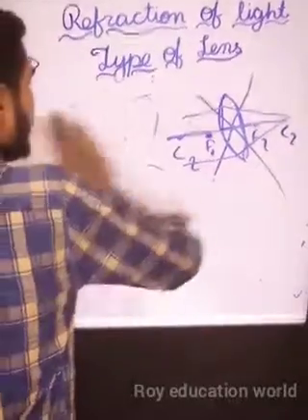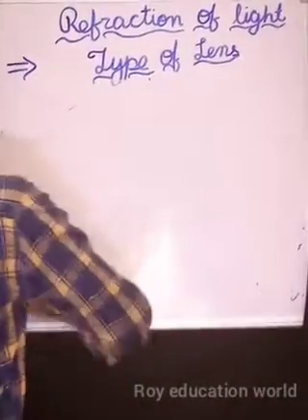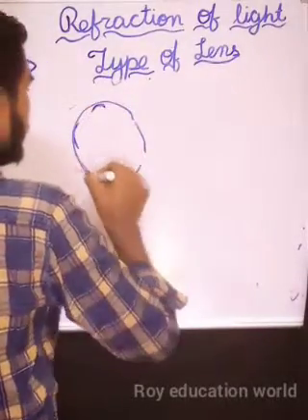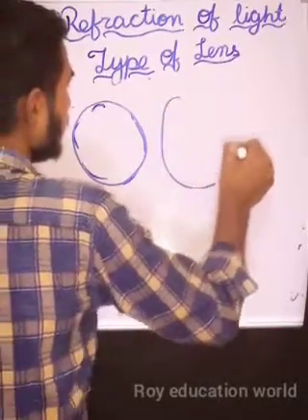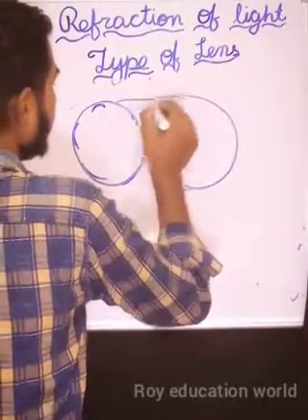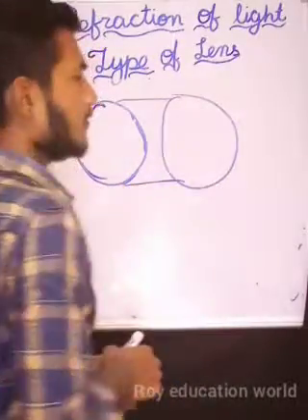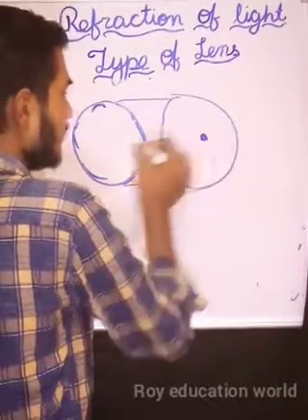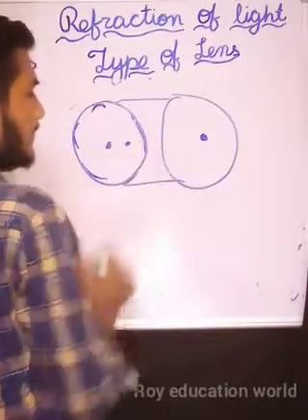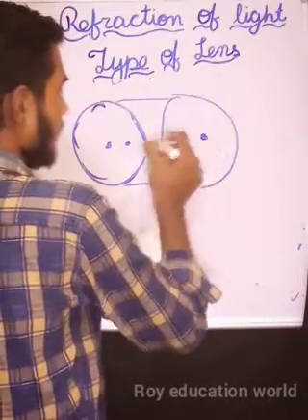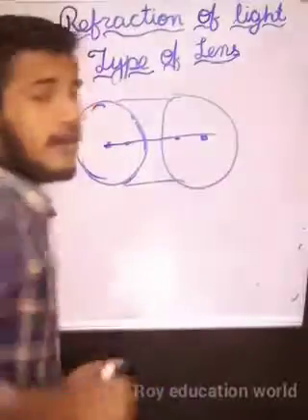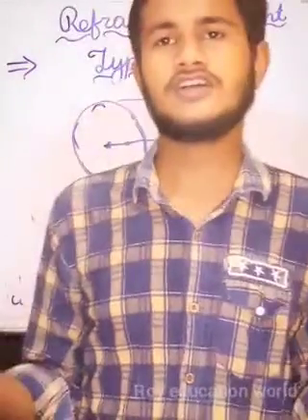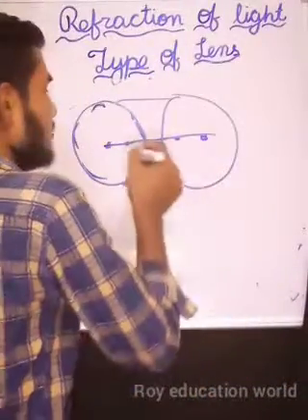Now see the case of the concave lens. Here we have to see the case of a concave lens. It is a sphere, this is a sphere and this is also a sphere. Here it is forming a concave lens. Then it has a center and also a center, and it has a focus, and this mirror has a focus. The imaginary line passing through the first center of curvature to the second center of curvature is known as the principal axis.